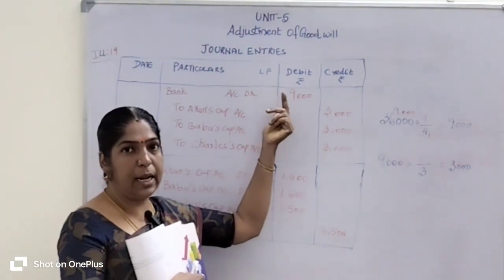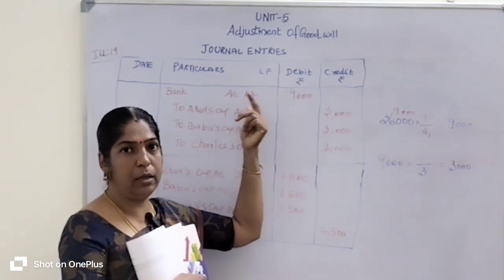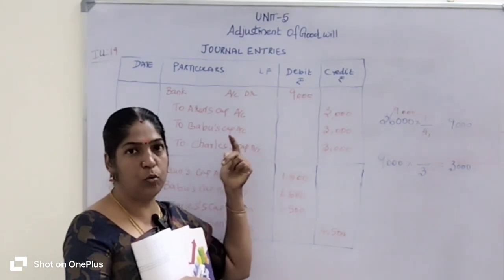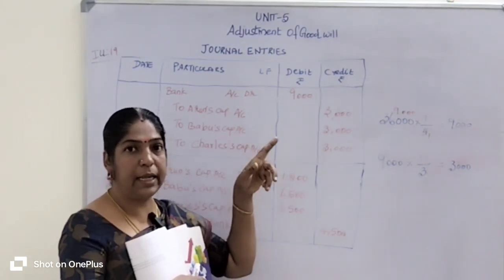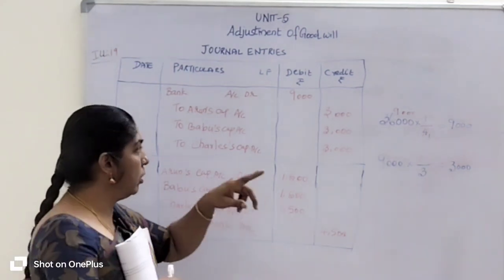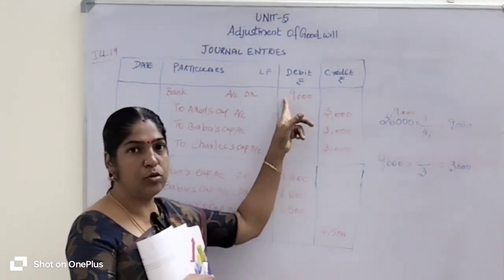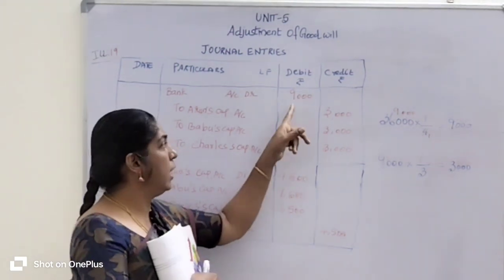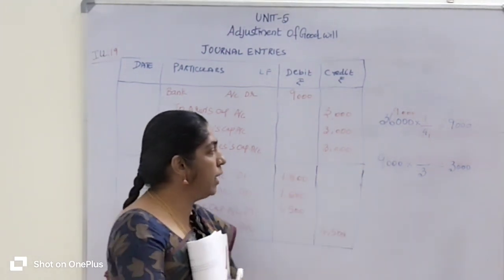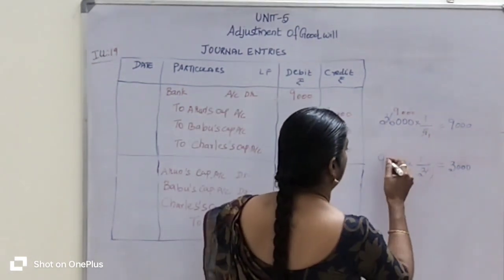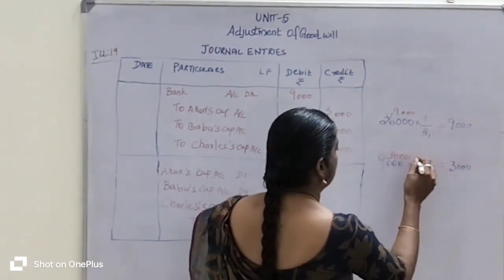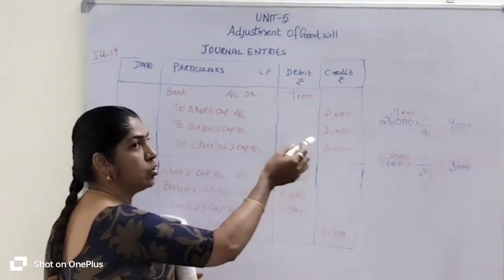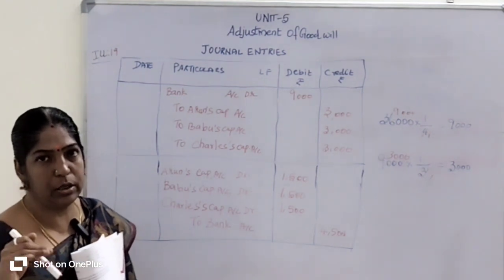how can we distribute that 9,000 rupees to the old partners? The 9,000 rupees which is brought by the new partner in the name of goodwill, how can you distribute it to the old partners? They share their profit and losses equally. So here also we are going to share that 9,000 rupees among the three old partners equally. So 9,000 rupees divided by 3, you will get 3,000 rupees. Okay, 3 ones are 3,000. So the goodwill is transferred to each partner's capital account, 3,000, 3,000, 3,000 rupees.